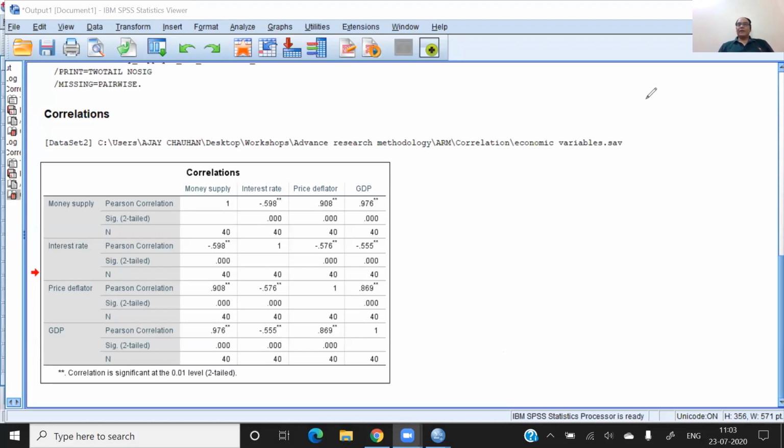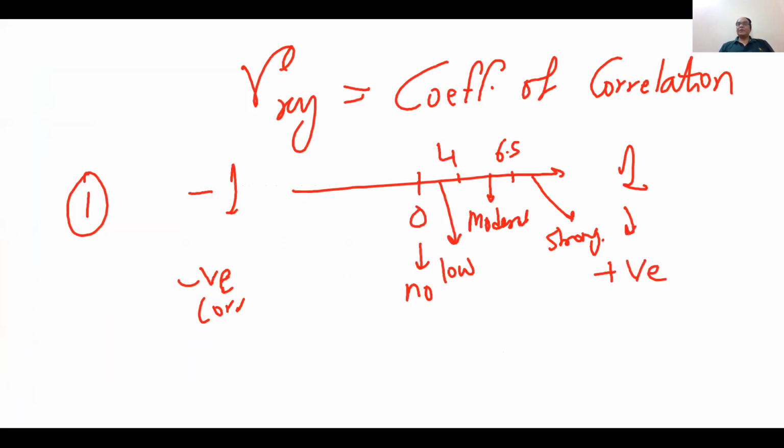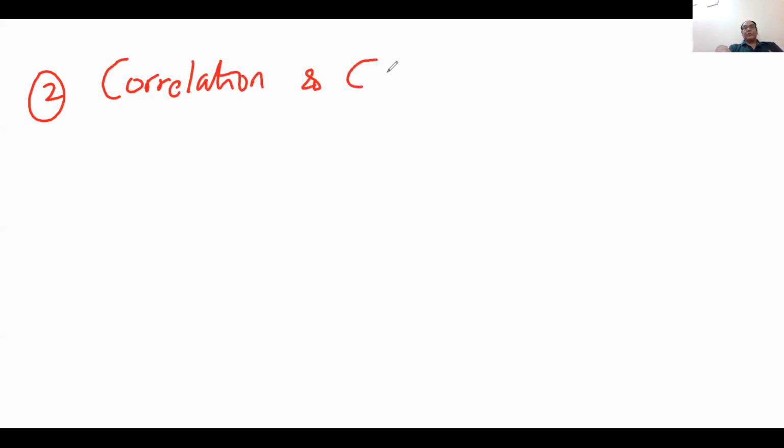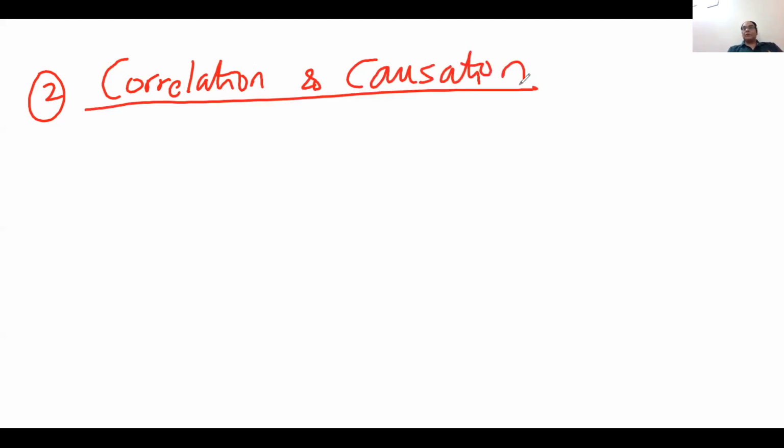After that, I am taking one new concept: what is the difference between correlation and causation? Let me clear this concept. Let me explain it to you.